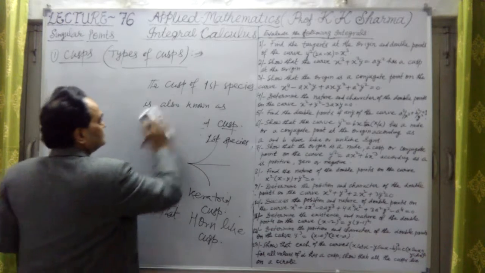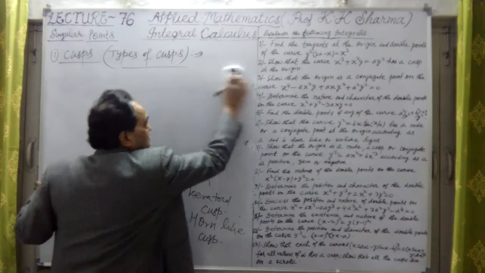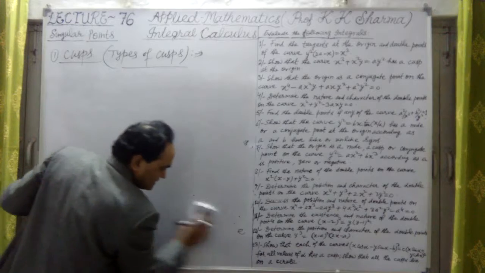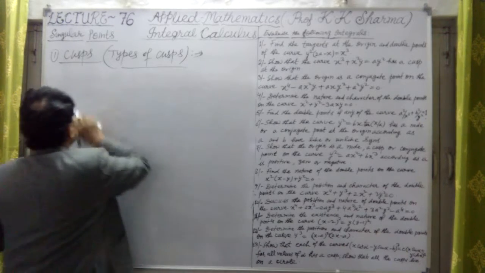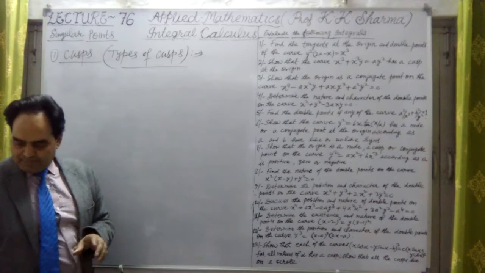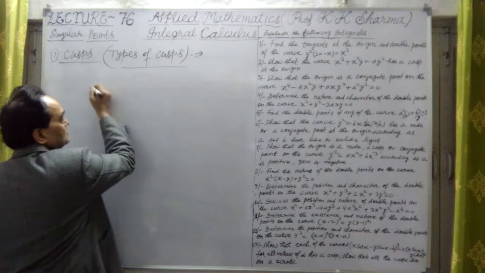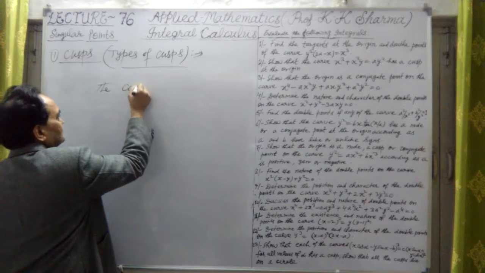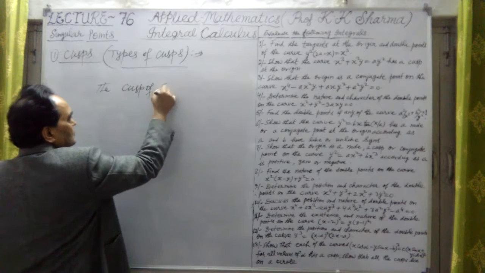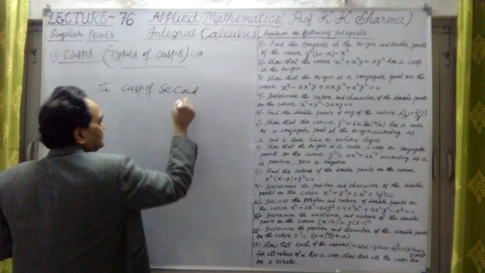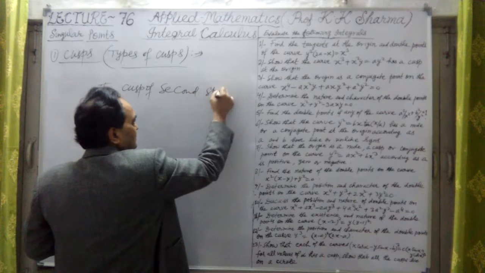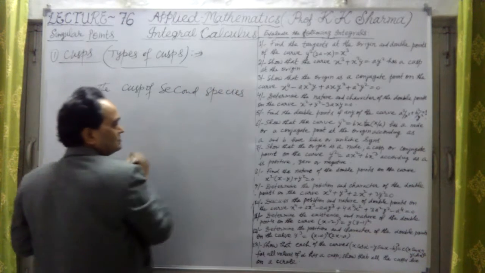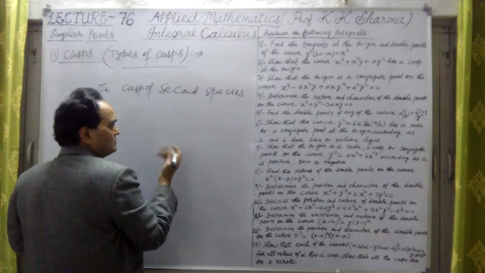Okay, what is the second cusp? Second cusp of second species, which is also known as, let me talk about. Now, the cusp of second species, single cusp or double, maybe both.